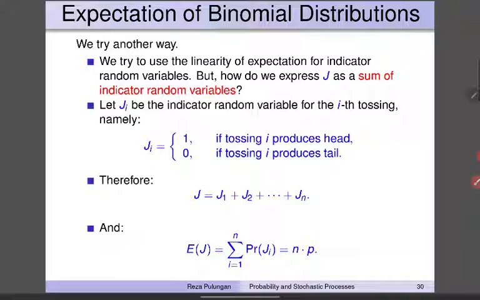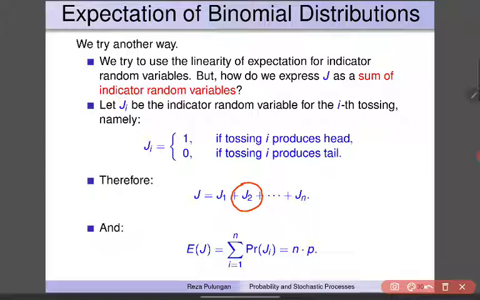So if a particular J, let's say for example J2, does not produce head, then its value simply becomes 0, so it does not count.